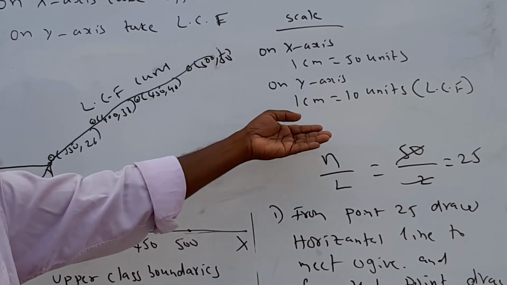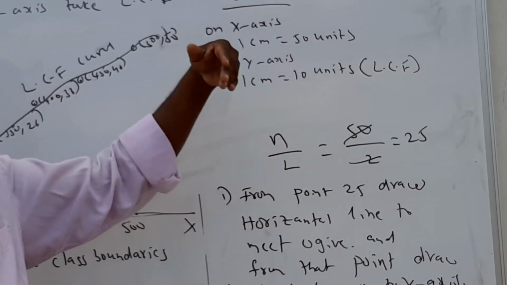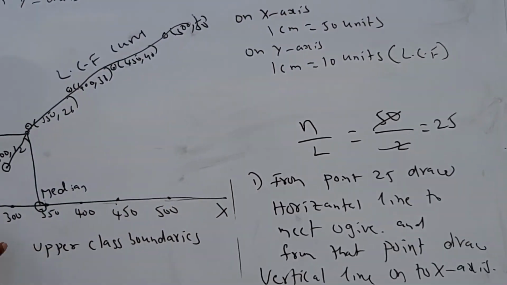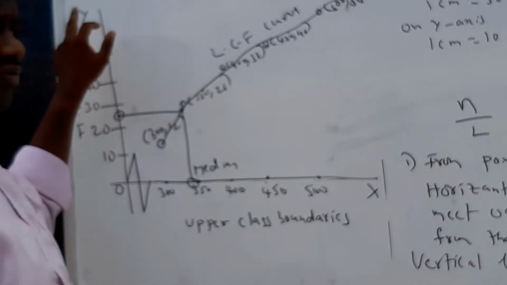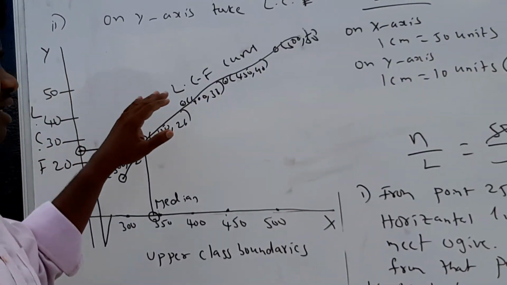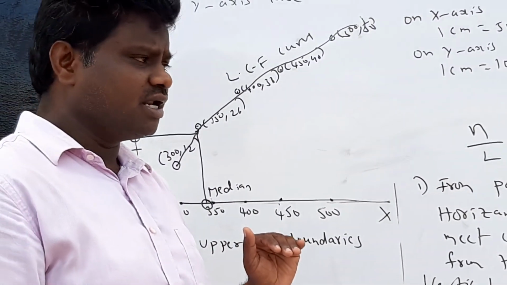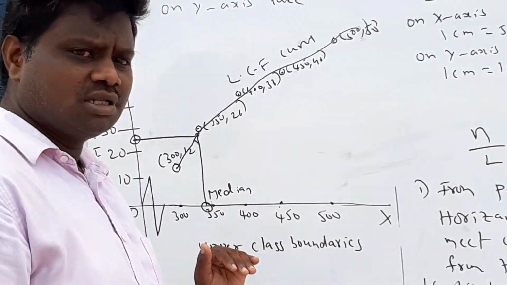On the y-axis you are scaling, taking LCF data, that means 1 centimeter is equal to 10 units. You take 10 or 5, anything. If you take 10, you will get 0, 10, 20, 30, 40, 50. If you take 5, you will get 5, 10, 15, 20, 25, like that. So this is how you represent the given data in the graph.